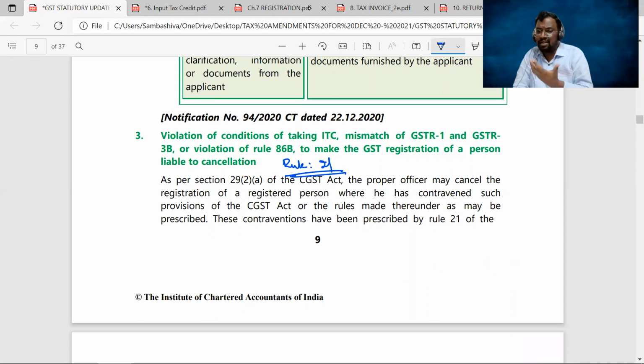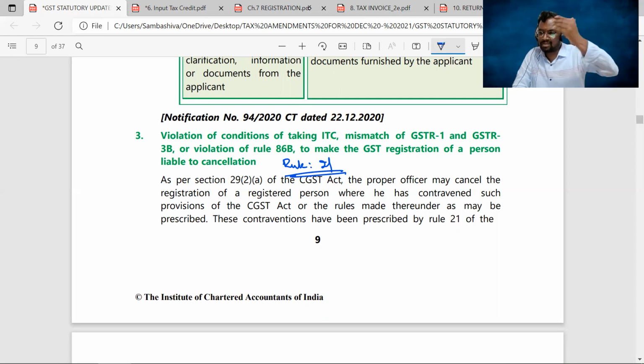We have seen situations like discontinuance or closure of the business, where the supplier does business without issuing proper invoices, the supplier entering into anti-profiteering contraventions, or who has not filed returns for a consecutive period of 6 months. Like that, we have seen certain scenarios where the GST registration is subject to cancellation by the proper officers. We have seen that in Rule 21. Now, for that Rule 21, some more contraventions have been added.